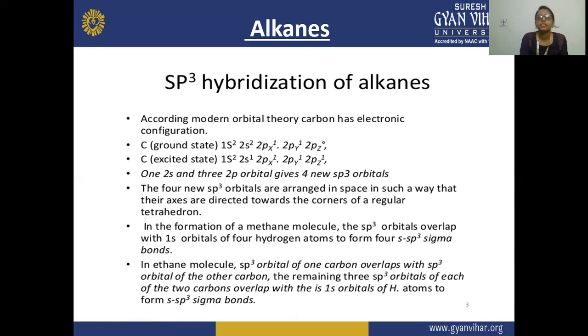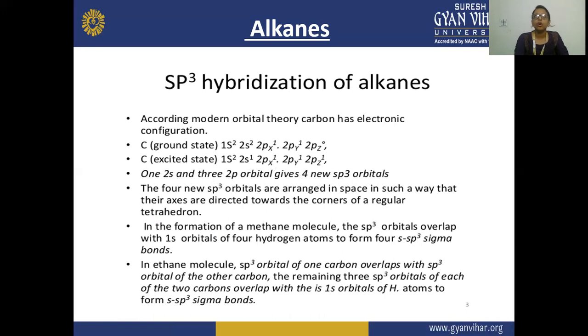After that, the carbon in the excited state has 1s2, 2s1. So from here, this one is excited to this position. So here, this has 1s2, 2s1, 2px1, 2py1, 2pz1. So the carbon has one 2s and three 2p orbitals, which give 4 new sp3 orbitals. So this is your hybridization.